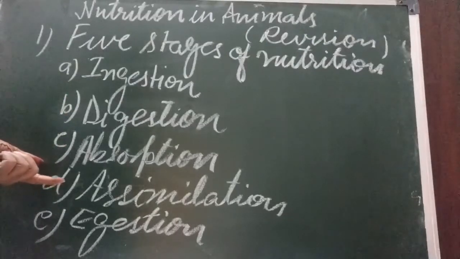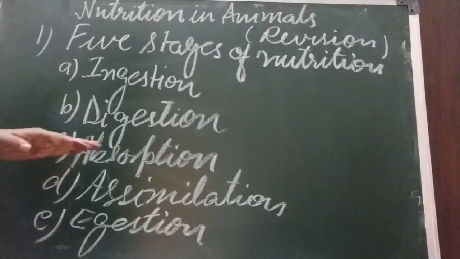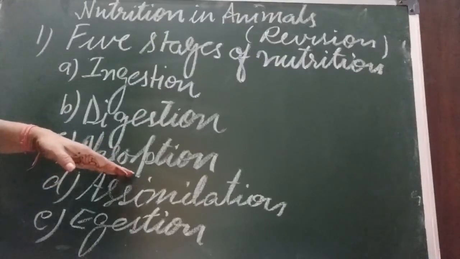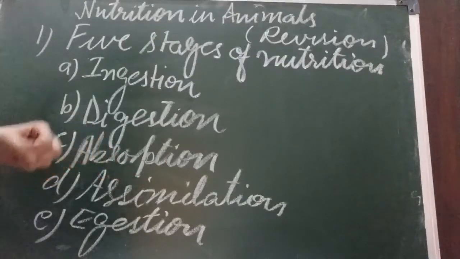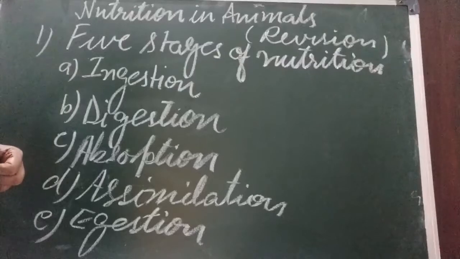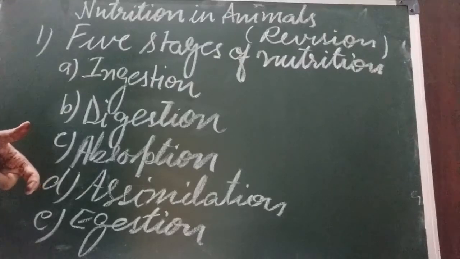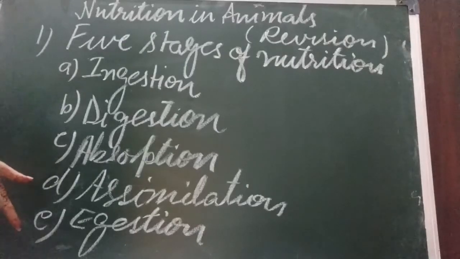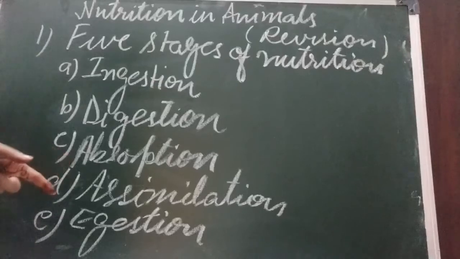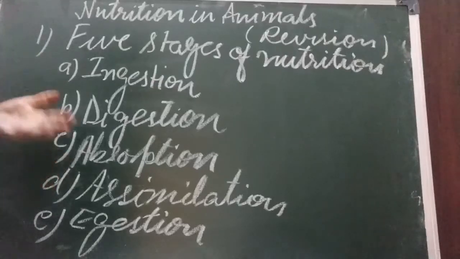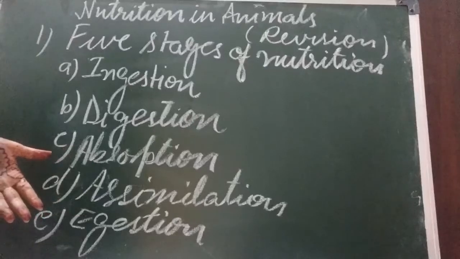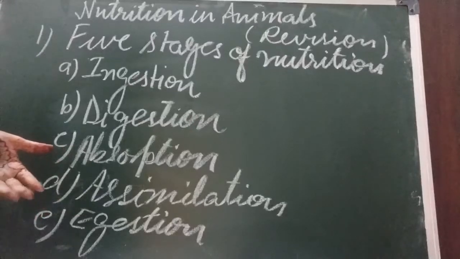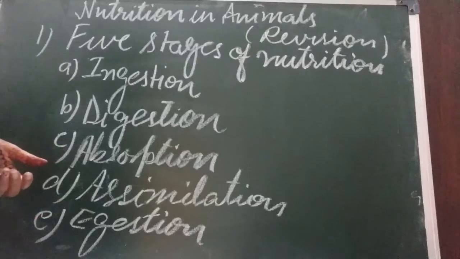Next is assimilation. The definition of assimilation is the use of simple substances which are absorbed. Okay, those simple substances are again used by the body to build up complex substances. These complex substances help the body, and this process is called assimilation. Next is egestion. The waste is formed. The waste left in the body after digestion, this undigested food eliminated from the body, is called egestion.